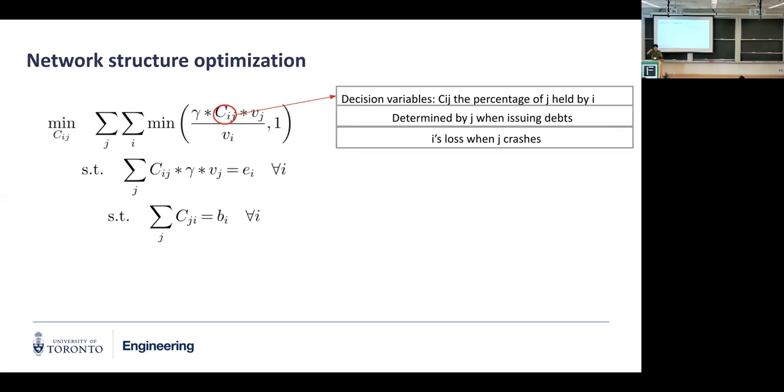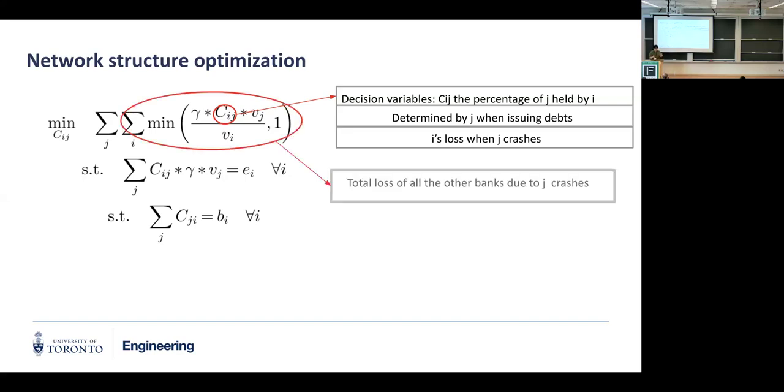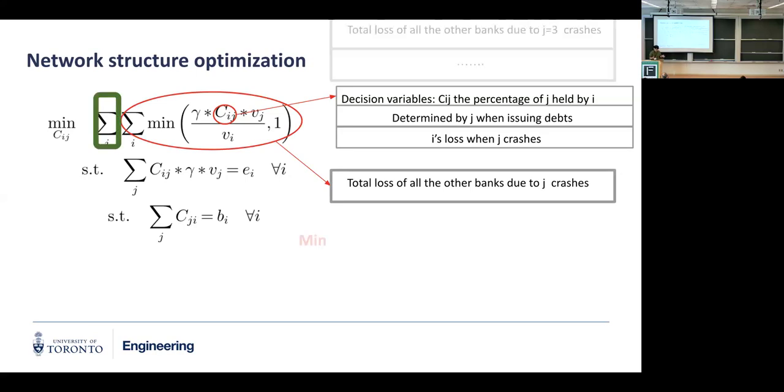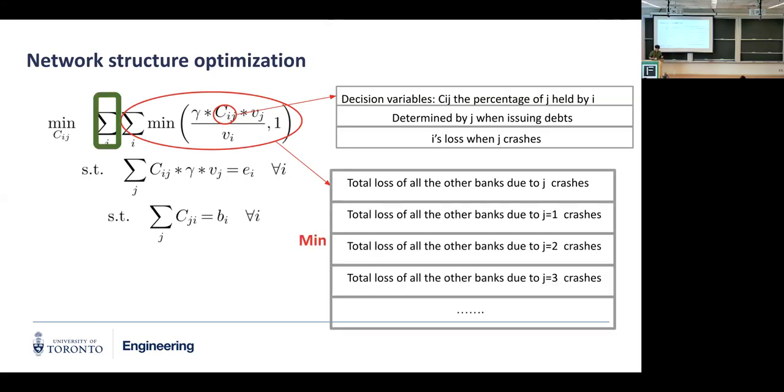And then remember that B vector, right? So the B vector, for instance, if bank J crashed, it's going to have its own discontinuous loss, and that loss is shared by bank I proportionally to the Cij, right? So this is why we are using this as the decision variable. And with that as the decision variable, this inner sum, where we sum over I, is basically the total loss of all other banks, because we sum over I, right? So total loss of all other banks due to bank J crashing. And then if you have this other sum, it's basically the total possible loss of all the banks due to crashings of all the banks, right?